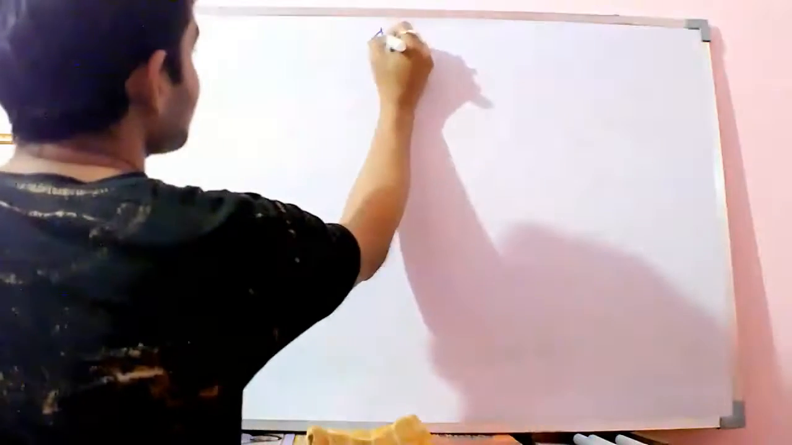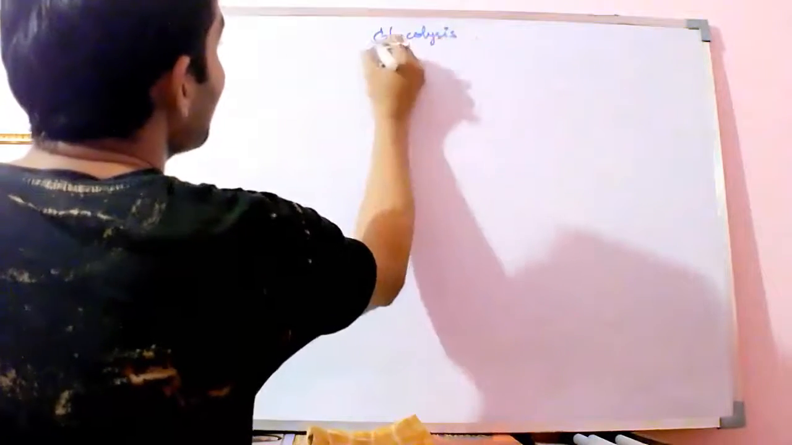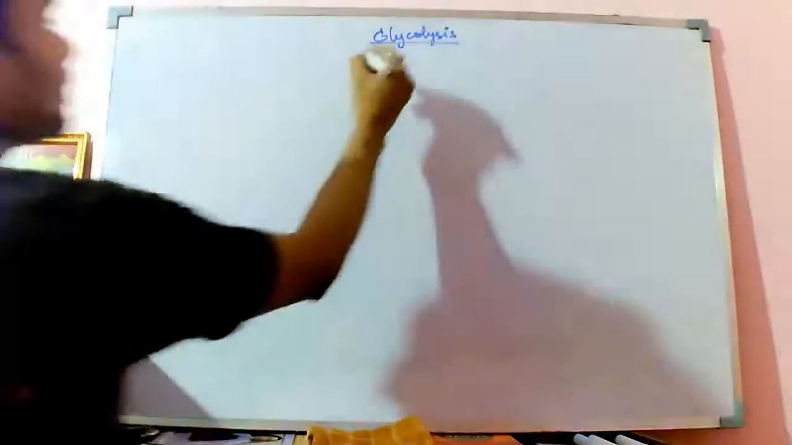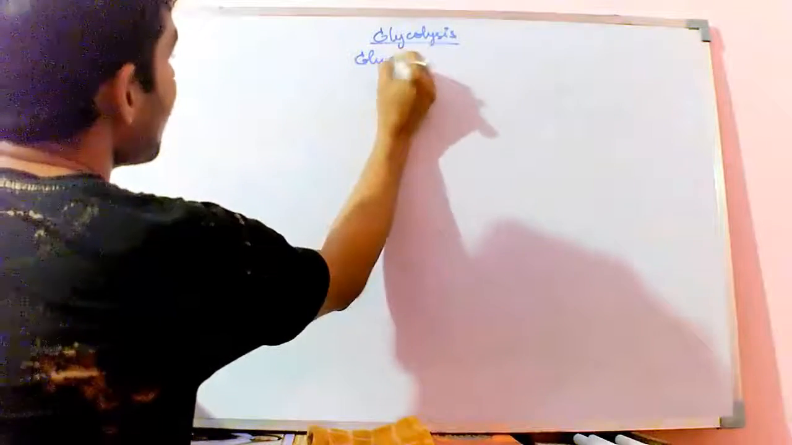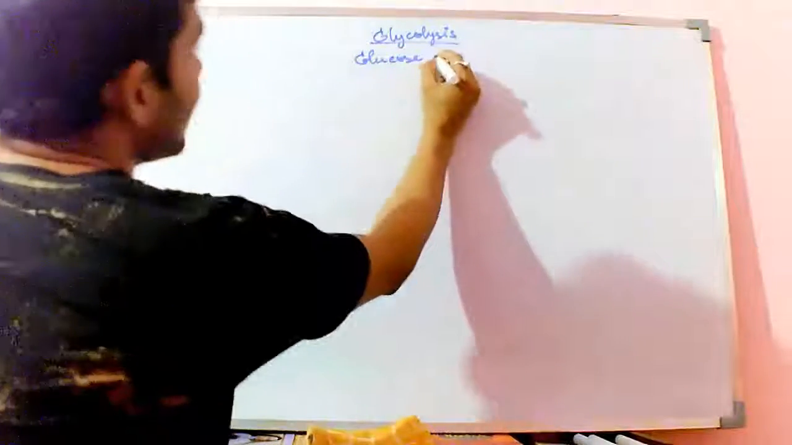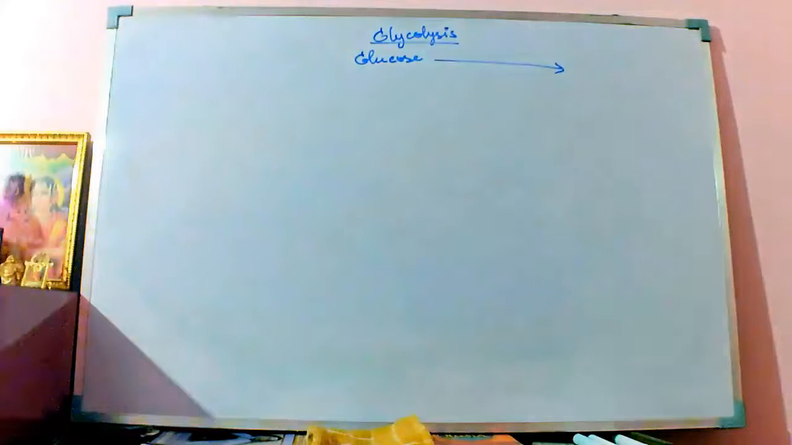So let's start with glycolysis first. In glycolysis, the first thing that comes is glucose. This glucose molecule gets converted to glucose 6-phosphate in the presence of hexokinase.